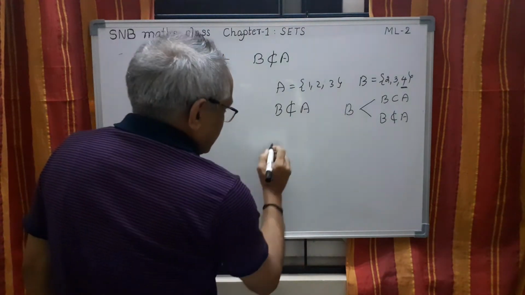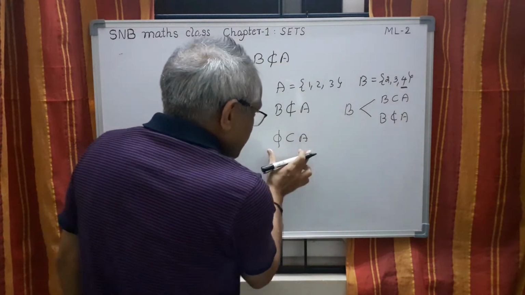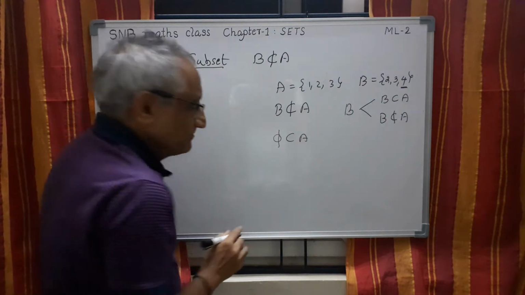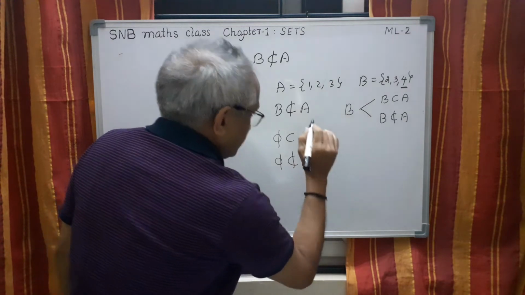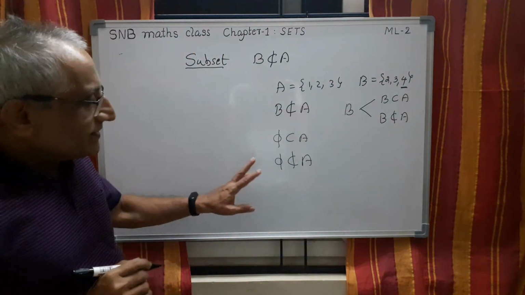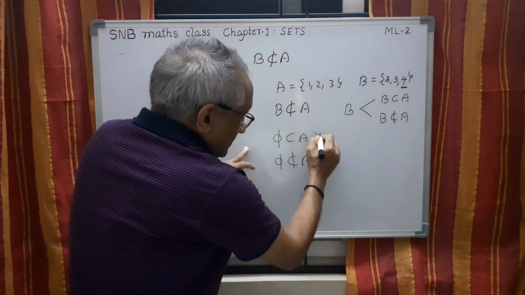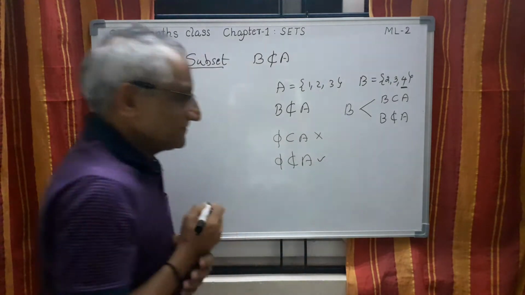Suppose phi is a subset of A. If this is not true, assume that it is not true, then phi is not a subset of A. Now here it is very clear. If you don't accept this one, then you have to accept this.